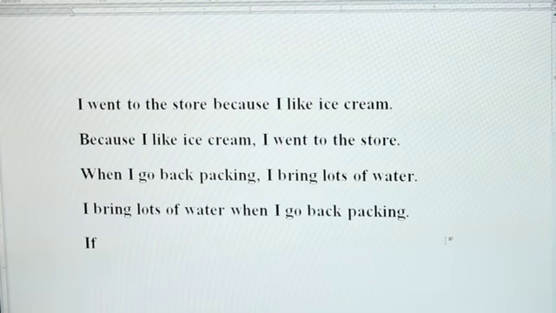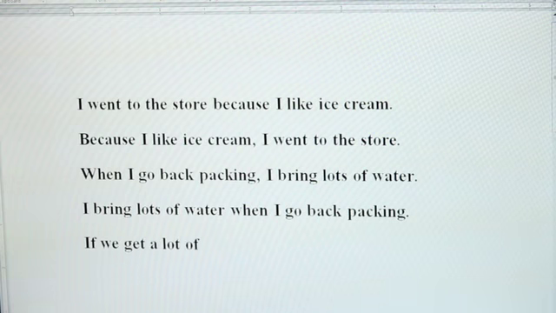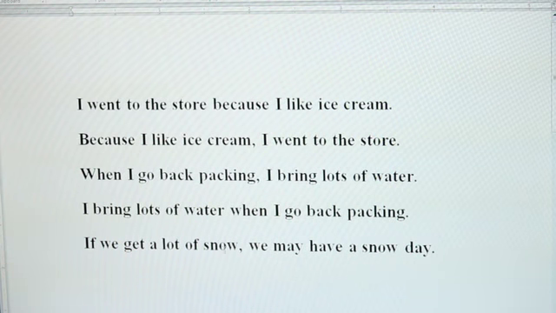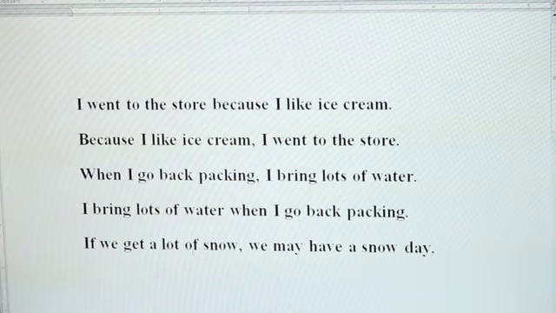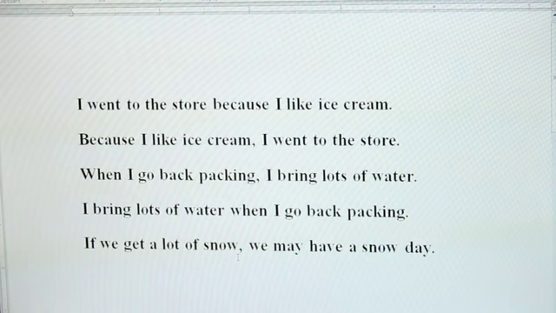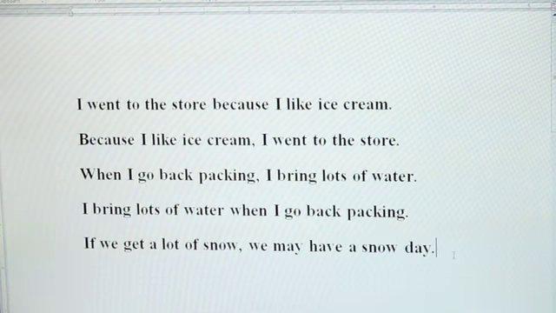So if I started my sentence with if we get a lot of snow, we may have a snow day. So once again, we get a lot of snow, could stand by itself. We may have a snow day, can stand by itself as well, but with the addition of if to this sentence, now this is a dependent clause and a comma should come after it before we have the rest of the story. So if we get a lot of snow, we may have a snow day.